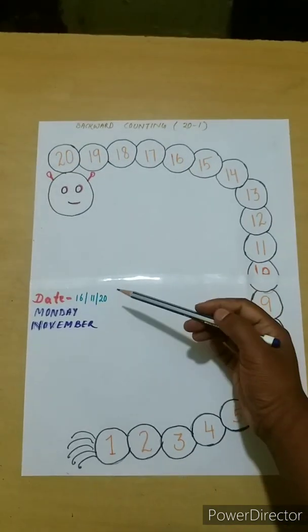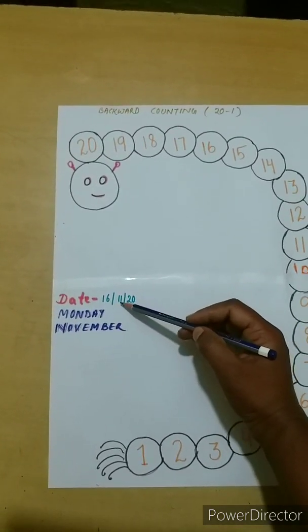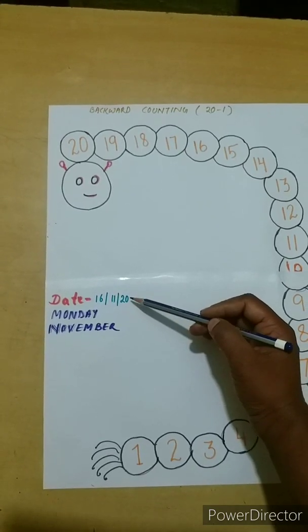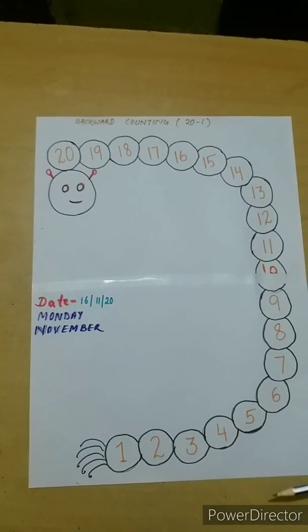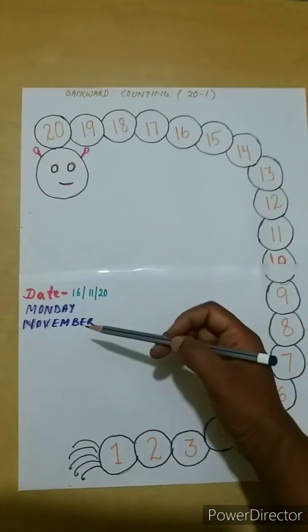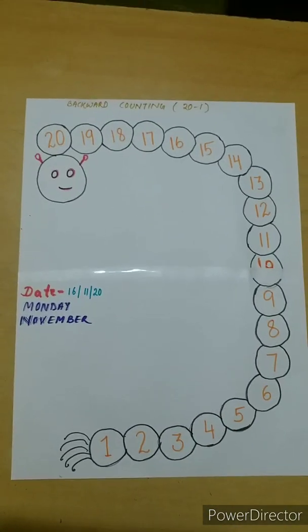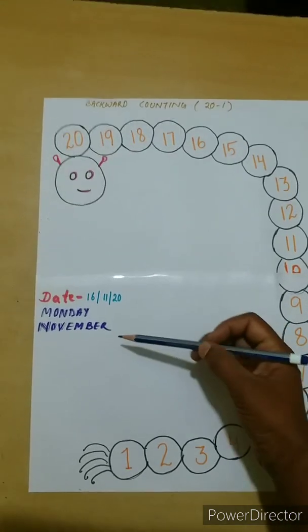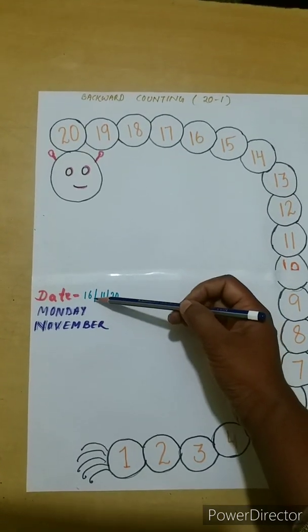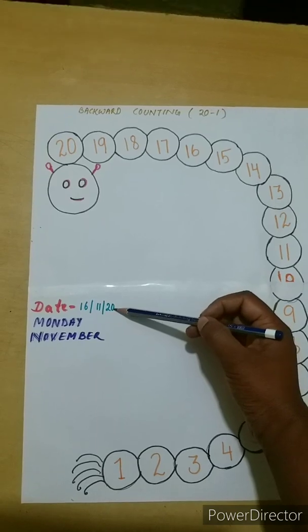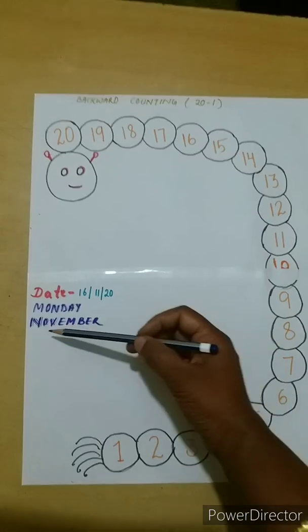Kids, what is the day today? What is the date? Today is 16 November 2020. The date is 16 November 2020. Now children, what is the day today? Today is Monday. And what month is going on? Yes, November. The name of the month is November. Today's date is 16 November 2020, the day is Monday and the month is November.